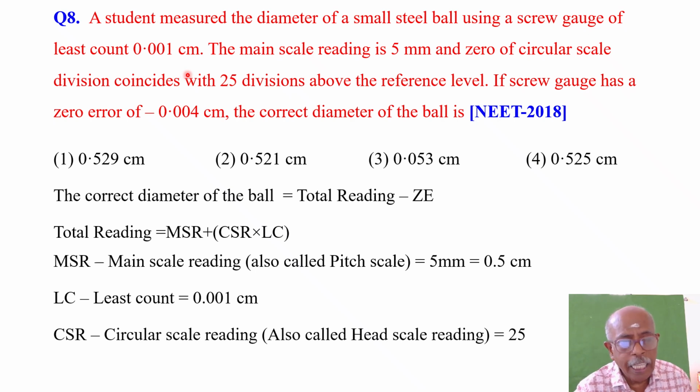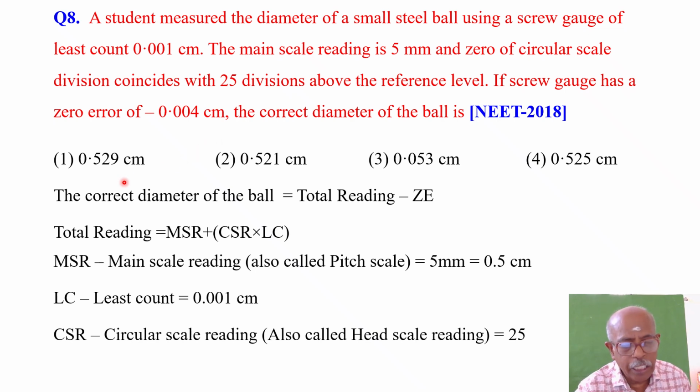The main scale reading is 5 mm, or rather pitch scale reading, and 0 of the circular scale division coincides with 25 divisions above the reference level. If the screw gauge has a zero error of minus